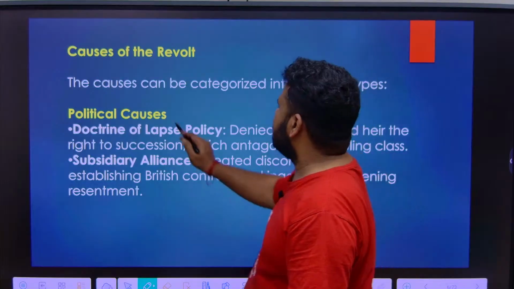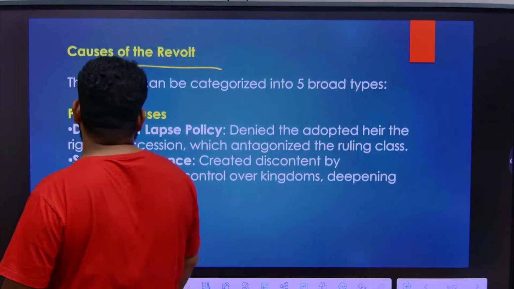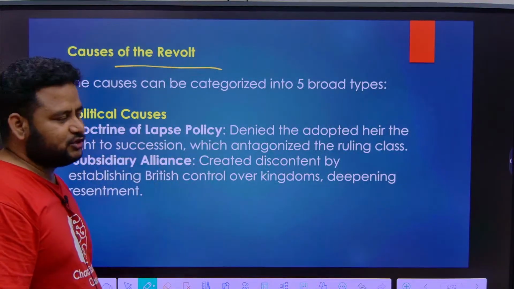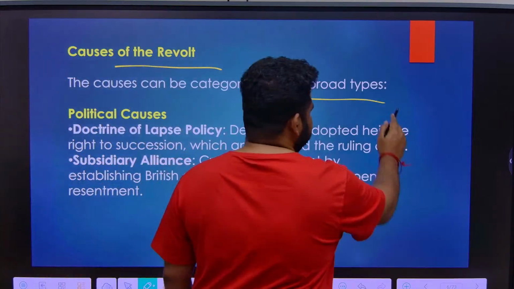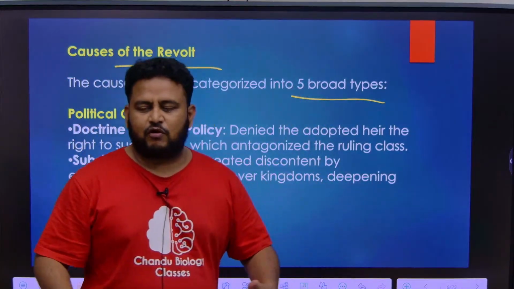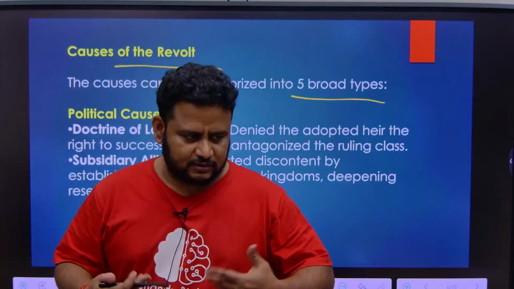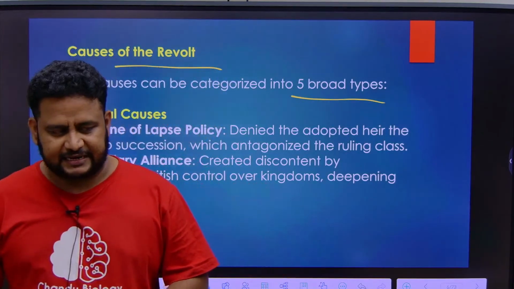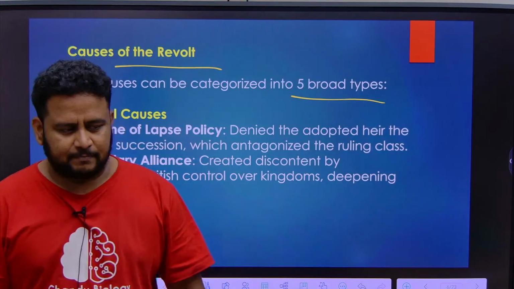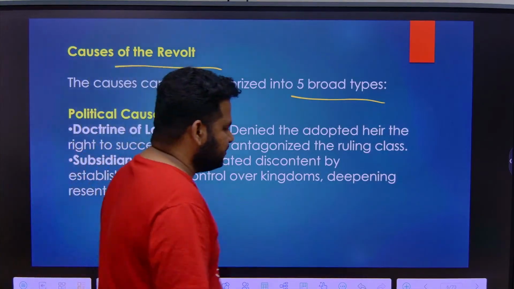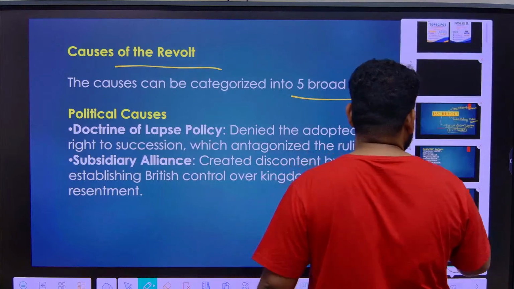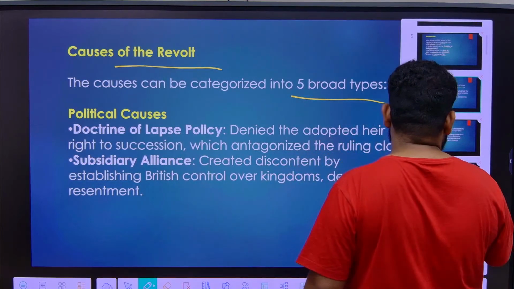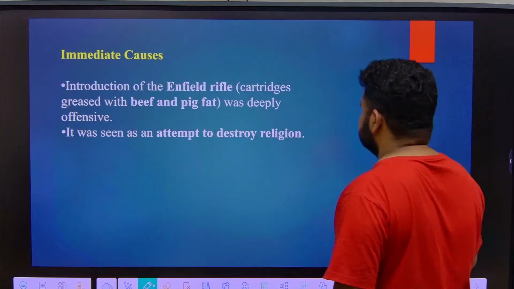Next thing is causes of the revolt. The causes can be categorized into 5 broad categories, that is, what was the reason for the revolt that took place. But instead of going to the political cause, first let us learn something that is the immediate cause.